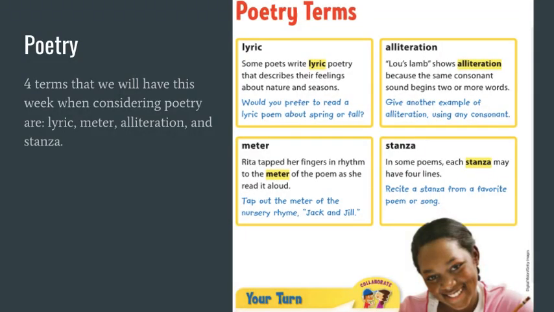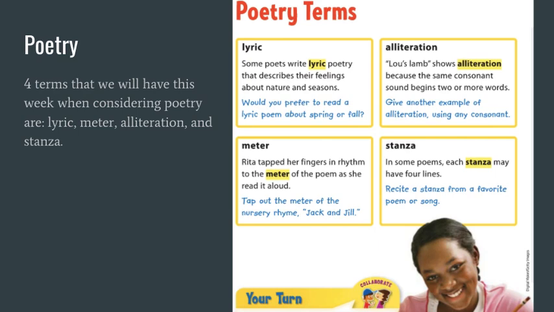So we have some poetry terms this week, and there are four of them that we're going to be taking a look at. And the first one is lyric. When poets use lyric poetry, they describe their feelings about nature and seasons and that sort of thing. And it's usually written in first person, and we'll talk about that here in a minute.